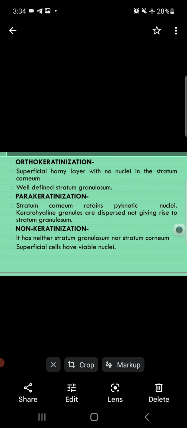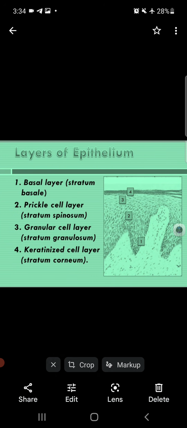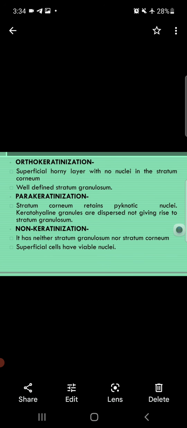Now come to ortho and parakeratinization. In non-keratinization, only 2 layers are present, and in keratinized, 4 layers are present. But what is the difference between orthokeratinization and parakeratinization? In orthokeratinization, again, 4 layers are present. But in parakeratinization, 3 layers are present.